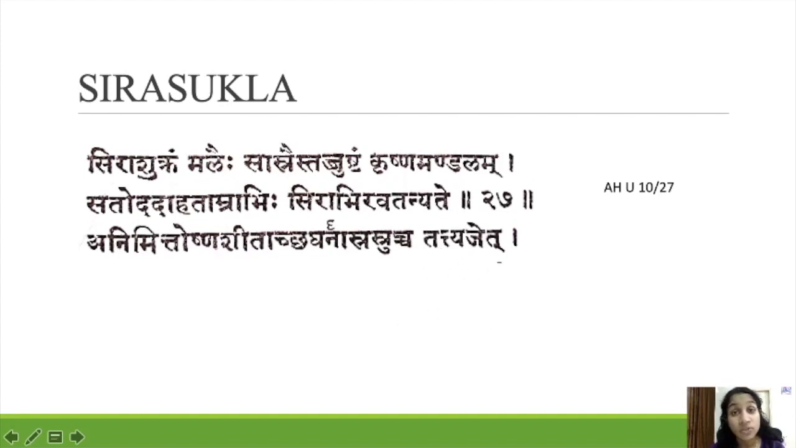So this is the lakshana of Sira Shukla. Sira Shukla is a disease affecting the Krishna Mandala, due to all the doshas along with Rakta, and the symptoms are Todam, Daham, Tamrabhihi, Sirabhir avatanyate. You can see Siras also in the Krishna Mandala. And if these symptoms are with Animitta, Ushna, Sheeta Ashru, cold or warm Ashru, or thick or thin Ashru, then we have to reject that patient. So these are the Sira Shukla lakshanas.